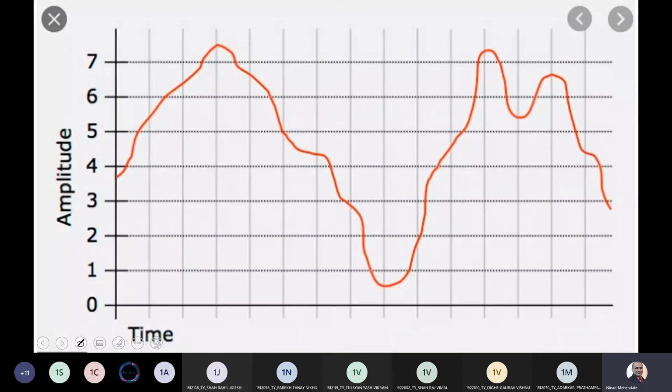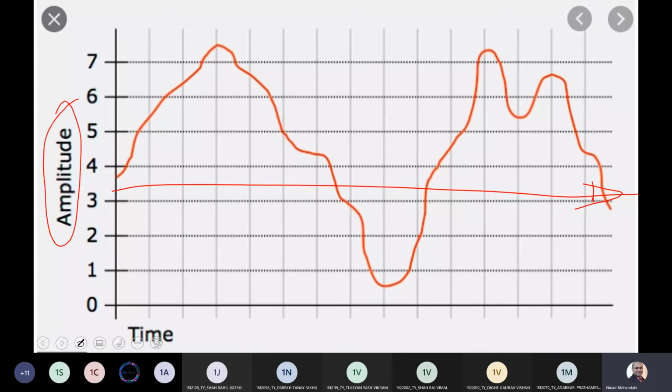So let us try and understand what is there inside a sound signal. If you try to plot any signal, the signal will have 2 properties. One will be the amplitude and second will be the time. So if you try to plot a signal against time, this is how it would look like. It will be a very random waveform.